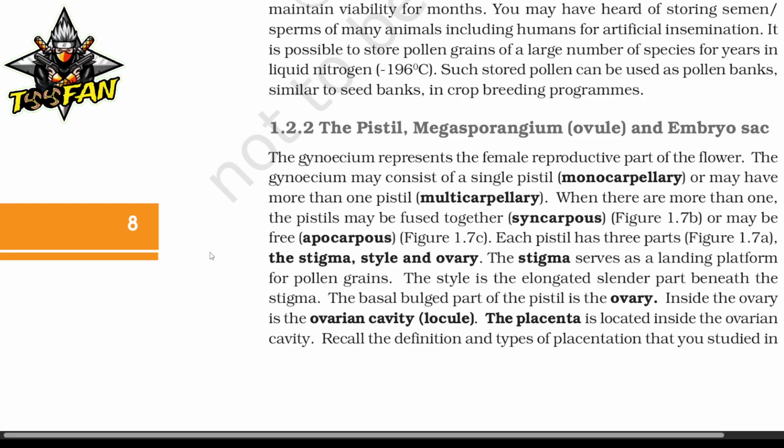Each pistil has 3 parts: the stigma, style, and the ovary. The stigma serves as a landing platform for pollen grains. The style is the elongated cylinder part beneath the stigma. The basal bulged part of the pistil is the ovary.